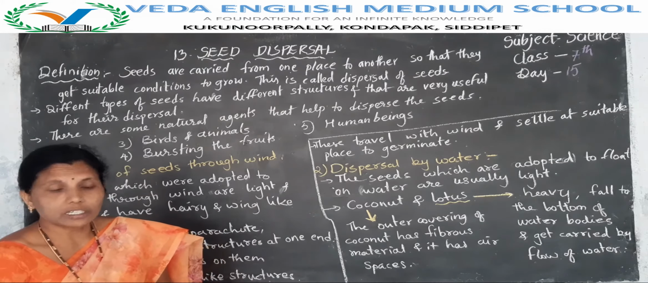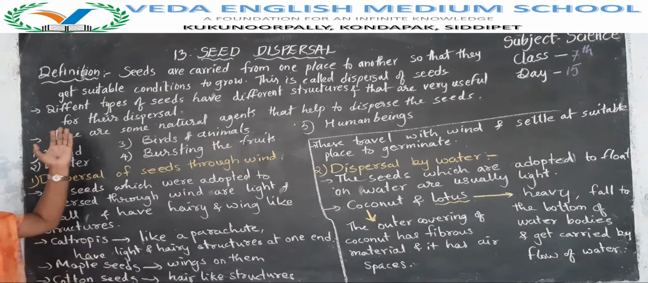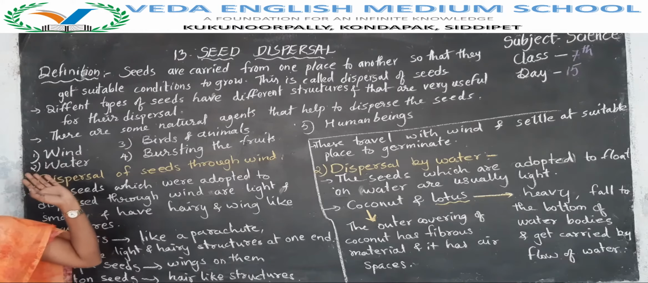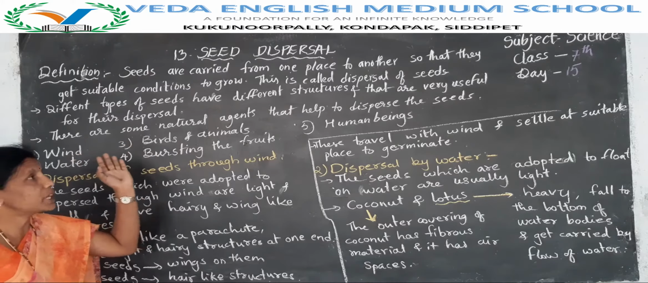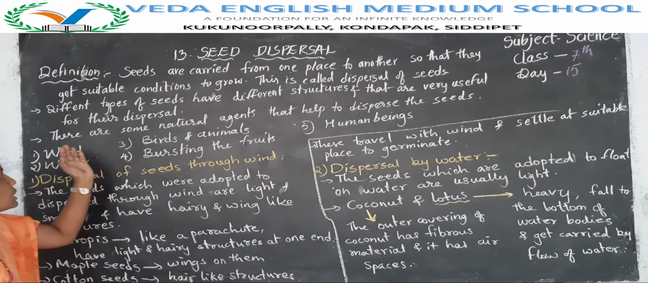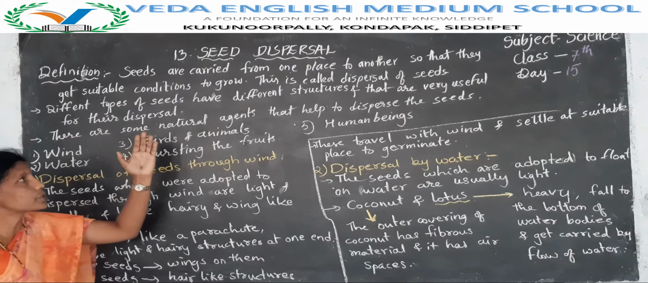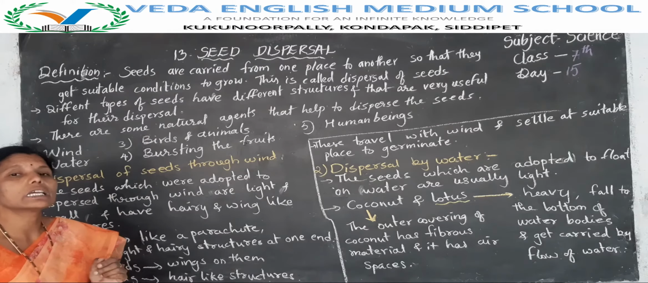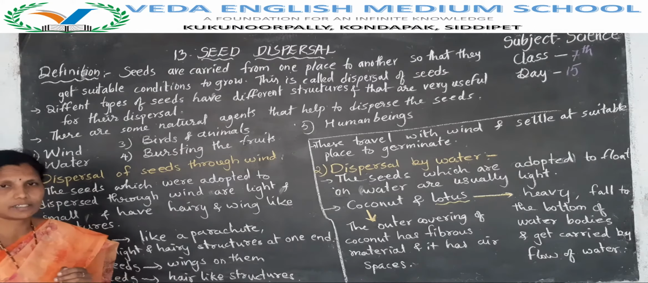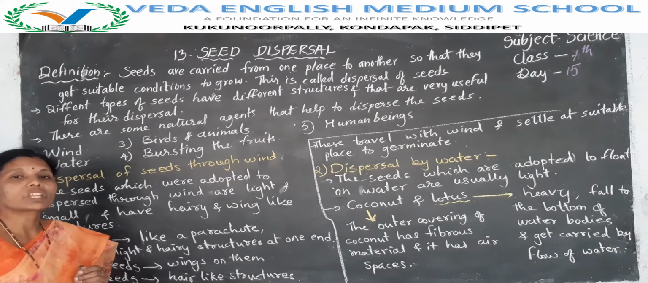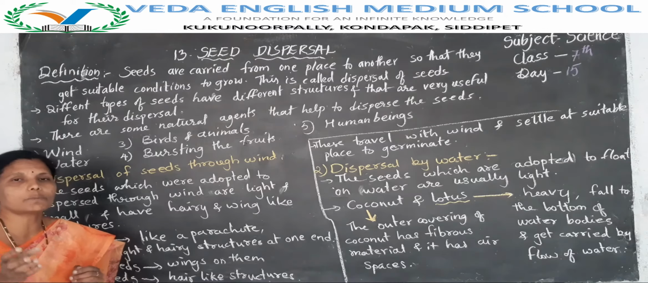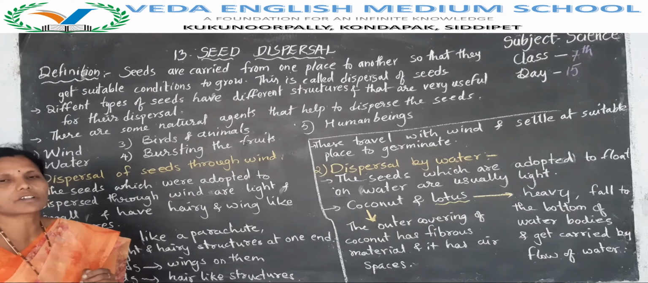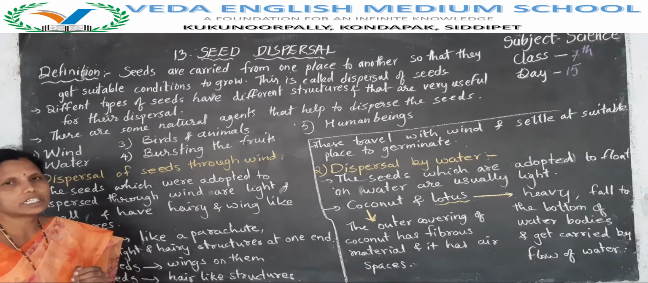Okay, here what is the definition of seed dispersal? Seeds are carried from one place to another so that they get suitable conditions to grow. This is called a dispersal of seeds. Another definition: scattering or spreading of seeds from the parent plant to distant places is called seed dispersal.